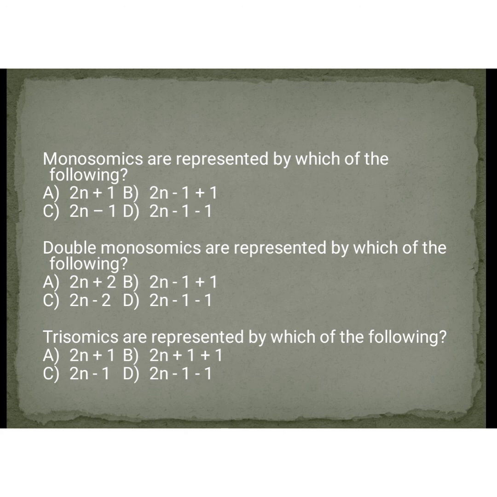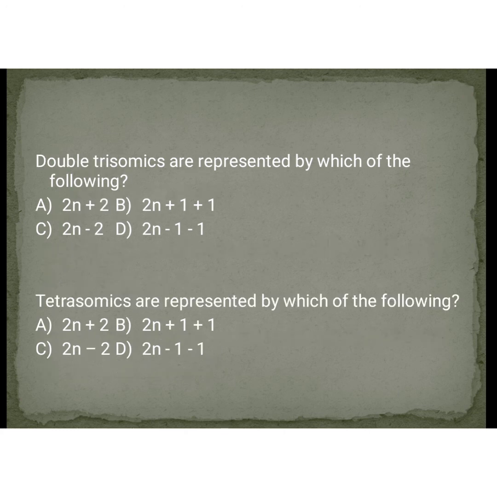And please take a note on this. Short questions will be asked from these. Okay. And double trisomics means, you know, trisomics means 2n+1. Then double trisomics means 2n+1+1. Okay. Option B is the answer. Okay. Next, tetrasomics means 2n+2.